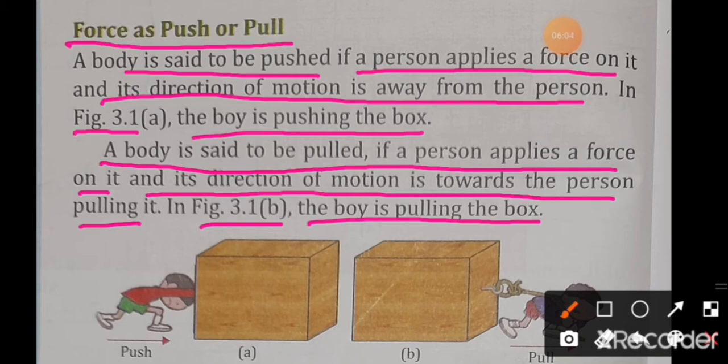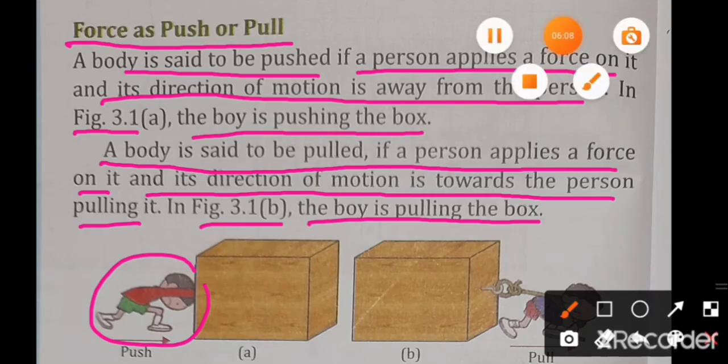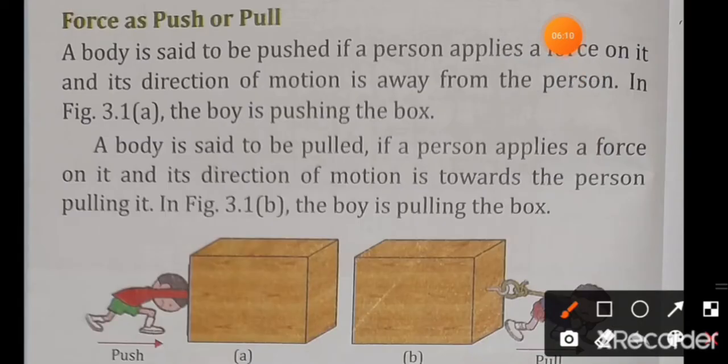You can see here in the picture, in the first figure, this boy applies force on this box, and the direction of the motion of the box is away from the boy. In this condition, we can say that the boy is pushing the box.